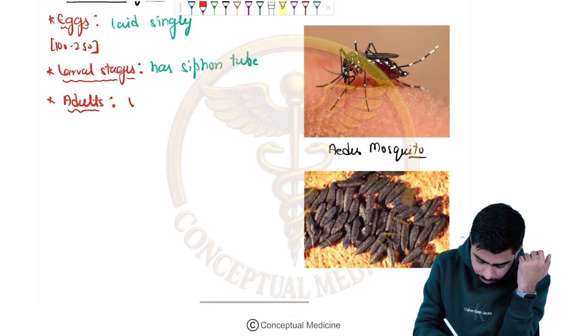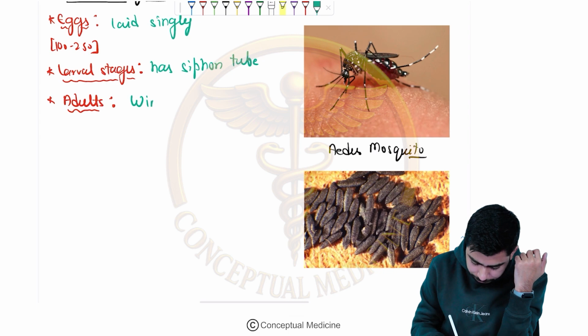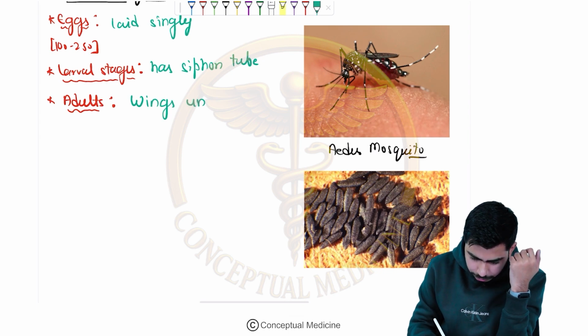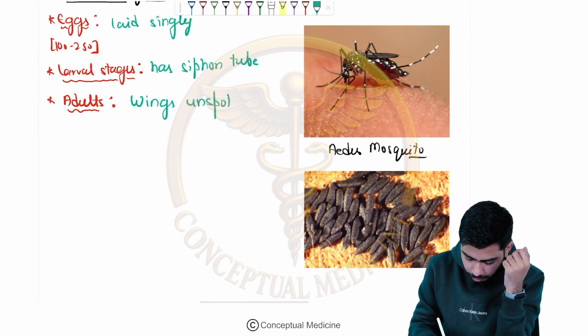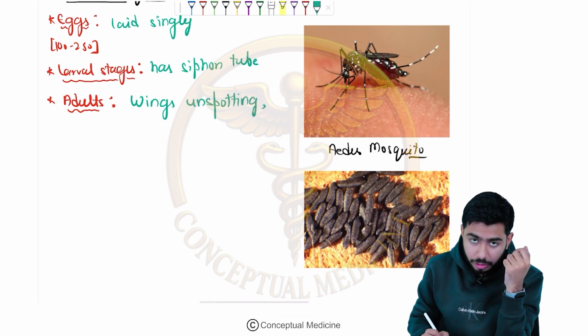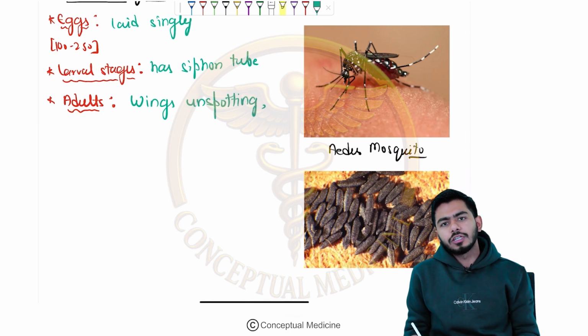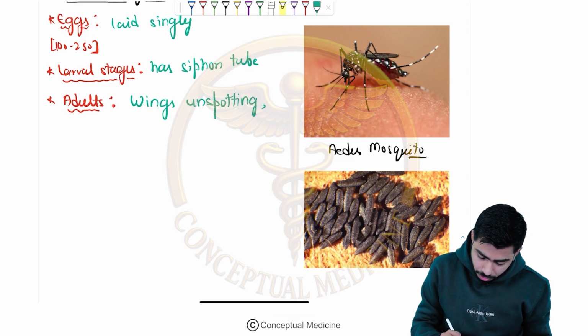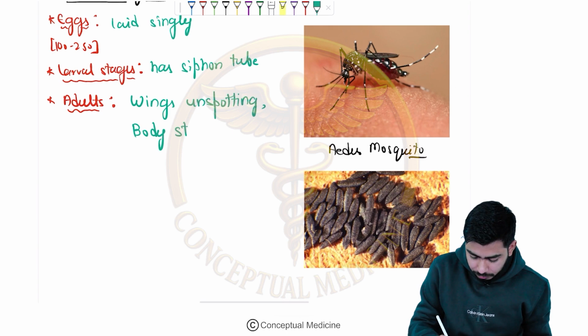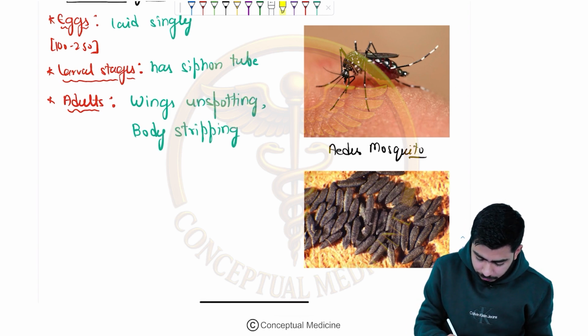So wings will be unspotted. Spotting of the wings is only seen in the Anopheles mosquito. So wings are unspotted, guys, but the body is having the striping. Very, very important feature over here. That's why I'm highlighting it as well.